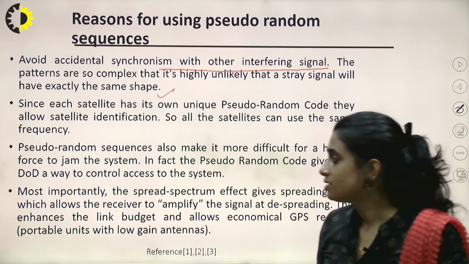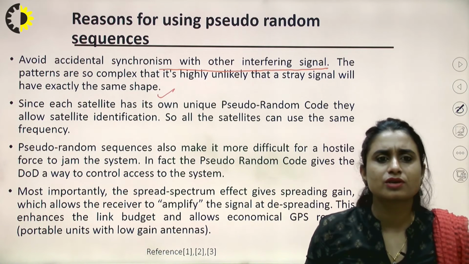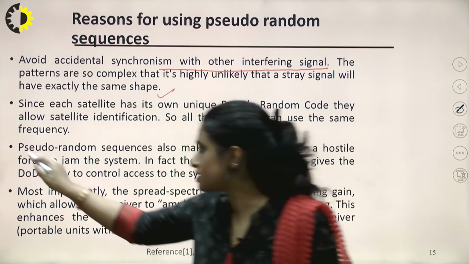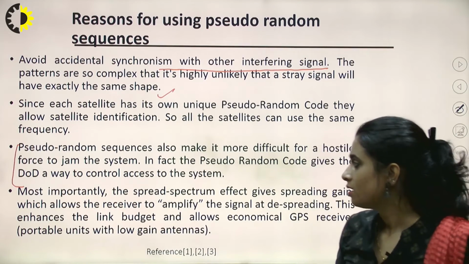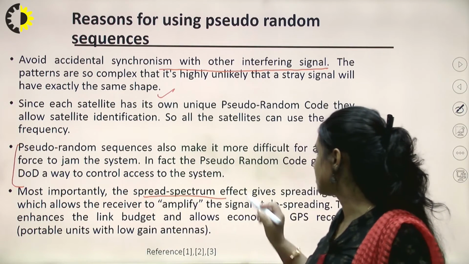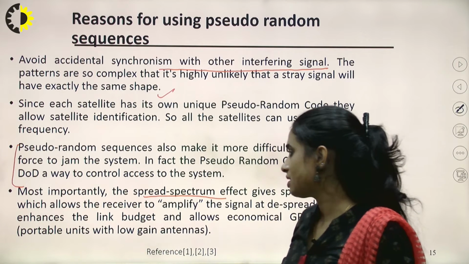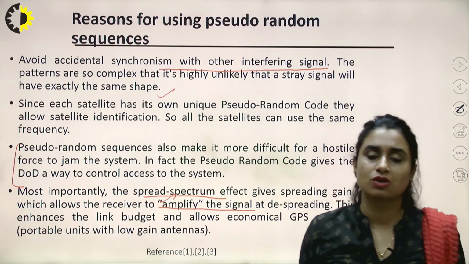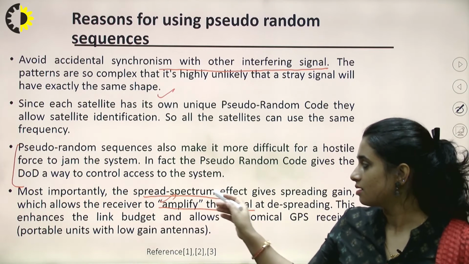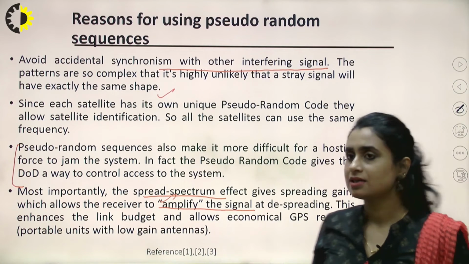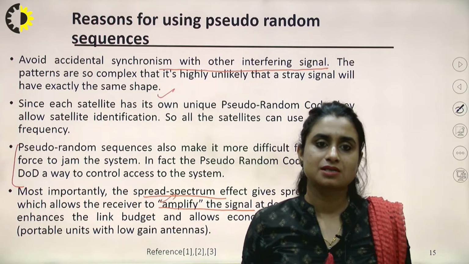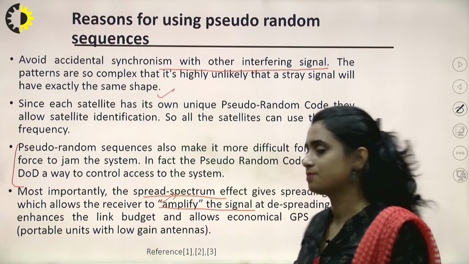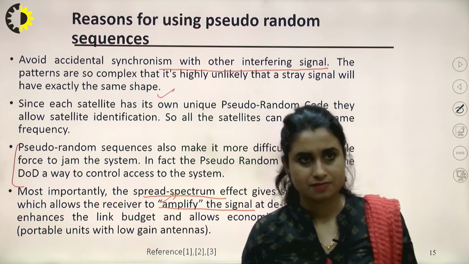reutilizing the bandwidth. Pseudorandom sequences also make it more difficult for a hostile force to jam it, so it is used for security purposes as well. And most importantly, the spread spectrum effect gives a spreading gain, which allows the receiver to amplify the signal, right? As the signal is traveling such a long distance, the gain from this spread spectrum effect helps us amplify the signal at despreading, which is a very good advantage.